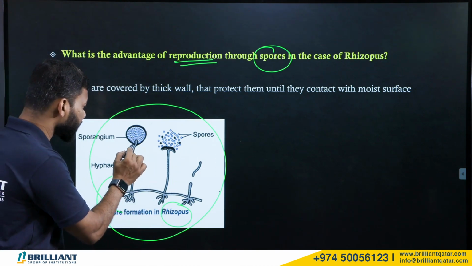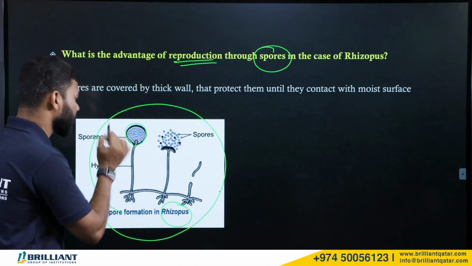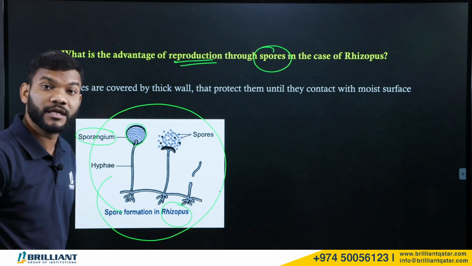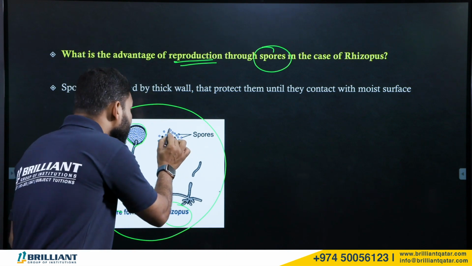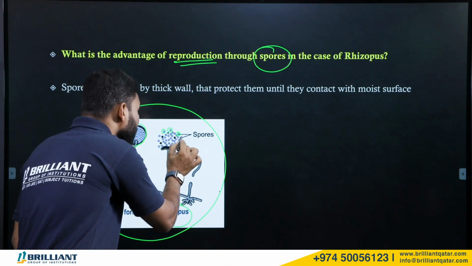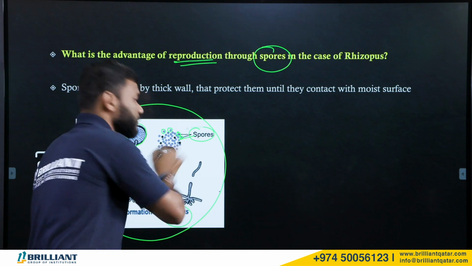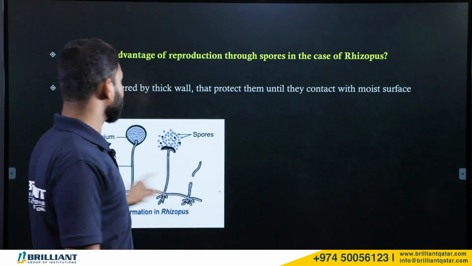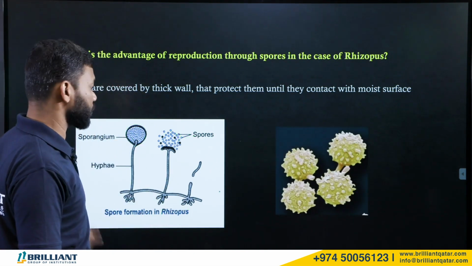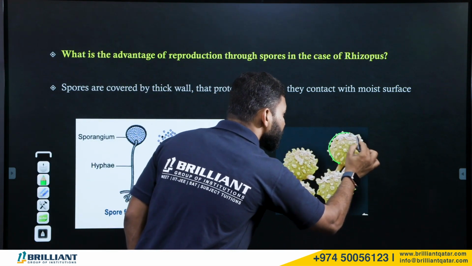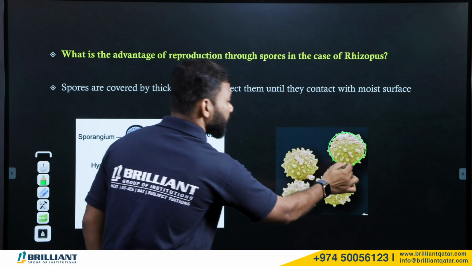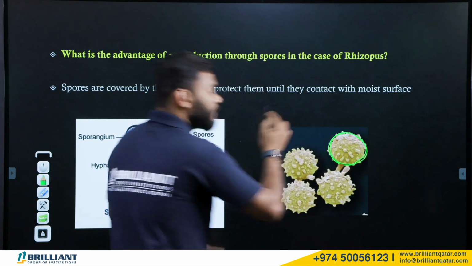Can you see inside? This balloon-like structure that they have is what is called the sporangium. Now, inside the sporangium, look at that. Inside the sporangium, there are many minute spores. Okay, now look at these spores. This is the structure of spores. When you look at the spores, they have a very thick covering. Their outer wall is very thick.